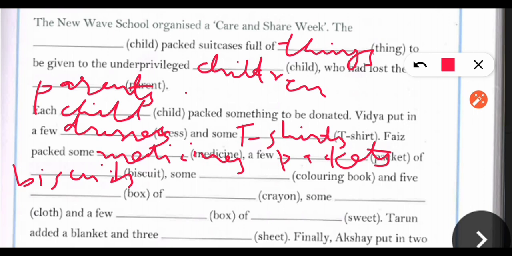You write the complete word here. I am adding here only books, coloring books. You write the complete word here. And 5 boxes of crayons, some clothes, and few boxes of sweets. Tarun added a blanket and 3 sheets.